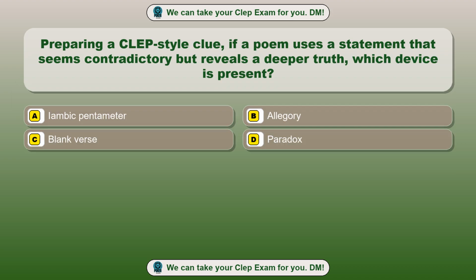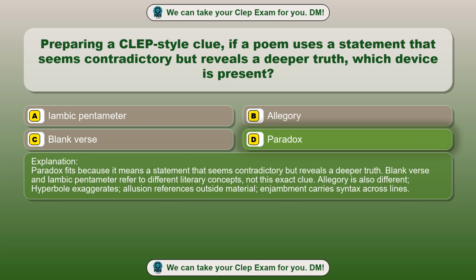Question 3. Preparing a CLEP-style clue. If a poem uses a statement that seems contradictory but reveals a deeper truth, which device is present? Option A. Iambic pentameter. Option B. Allegory. Option C. Blank verse. Option D. Paradox. The correct answer is option D. Paradox. Paradox fits because it means a statement that seems contradictory but reveals a deeper truth. Blank verse and iambic pentameter refer to different literary concepts, not this exact clue. Allegory is also different, hyperbole exaggerates, allusion references outside material, enjambment carries syntax across lines.